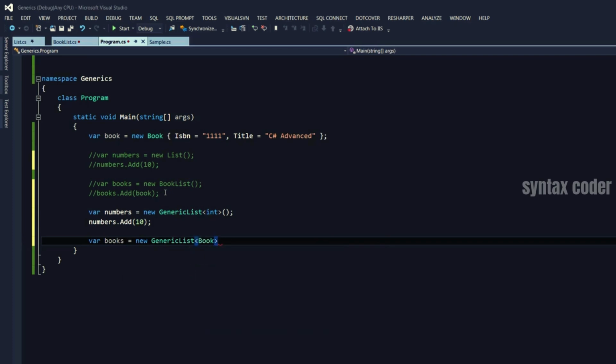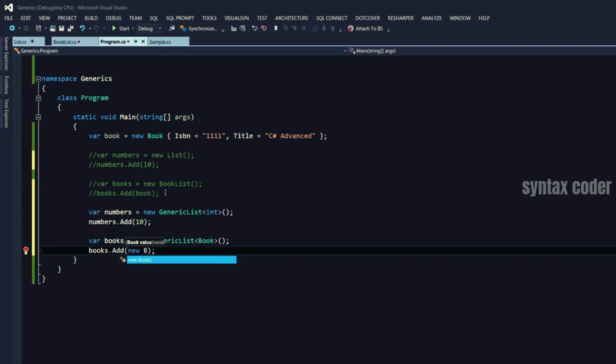So I specify book as the template parameter and say books.add. Now the add method gets an object of type book. So new book, blah, blah, blah. See, we get code reusability and we don't have that performance penalty. Why? At runtime, our generic list is actually a list of books. It's not a list of objects. So there is no casting or boxing. So this is the basics of creating a generic list.